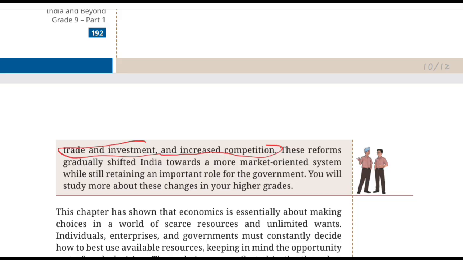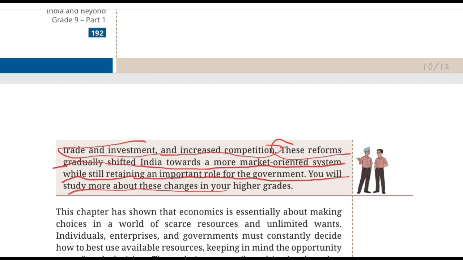You know why? The reforms aim to reduce excessive controls and make it easier for economic activity to respond to market forces. They also encourage private enterprise, open the economy more to global trade and investment, and increase competition. Think of it as moving away from a system with very heavy government control toward a system where the market and private enterprises had a large role, and the government continued to remain important. So these reforms gradually shifted India towards a more market-oriented system while still retaining an important role for government.